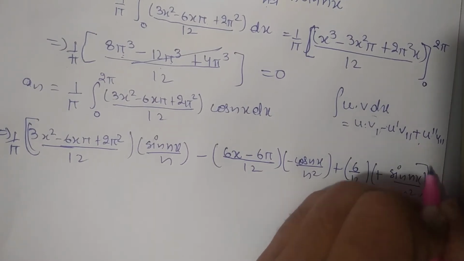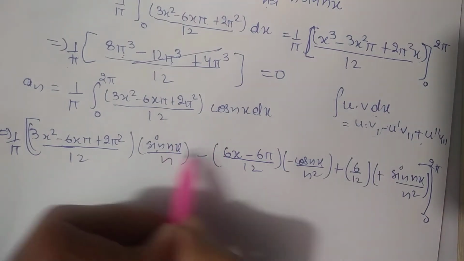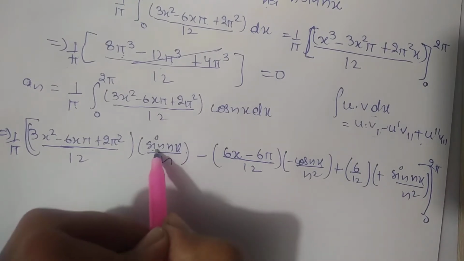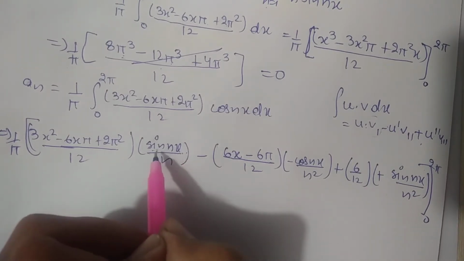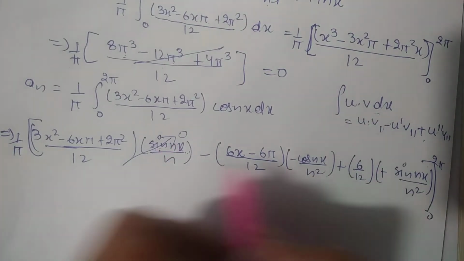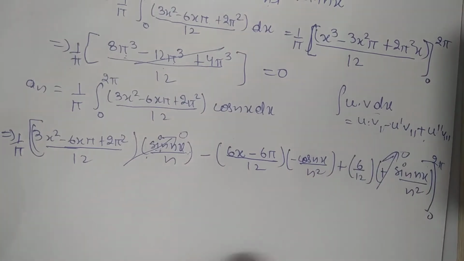And now put the limits from 0 to 2 pi. So students, as we already know that sin 2n pi, just by putting the upper limit and lower limit, first it will become sin 2n pi and second it will become sin 0. So in both the conditions sin is 0, so the value of this will be 0, and this term will also be equal to 0.